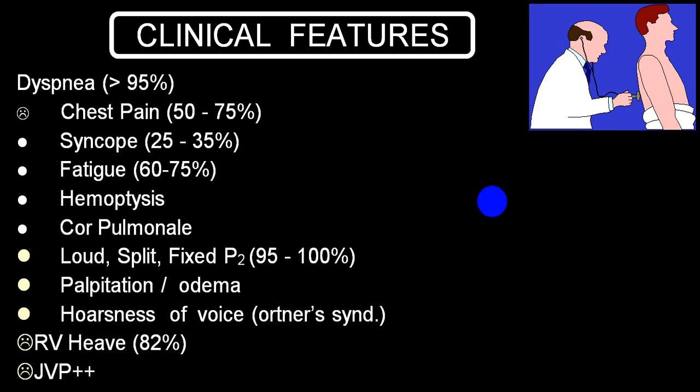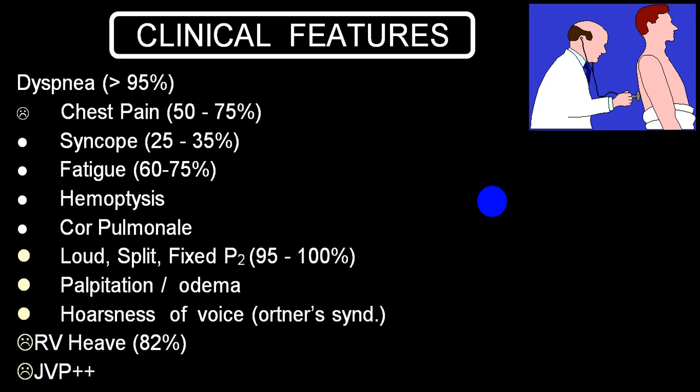If a person has a condition like thromboembolic phenomena, the person can present with hemoptysis. The person can have symptoms and signs of cor pulmonale, very common in a person with group 3. And whenever a person gets right heart failure, he will have a loud P2, right ventricular heave, S3 sound, and because of enlargement of the atrium, the person can have compression of the recurrent laryngeal nerve and can produce hoarseness of voice, which we call Ortner syndrome.